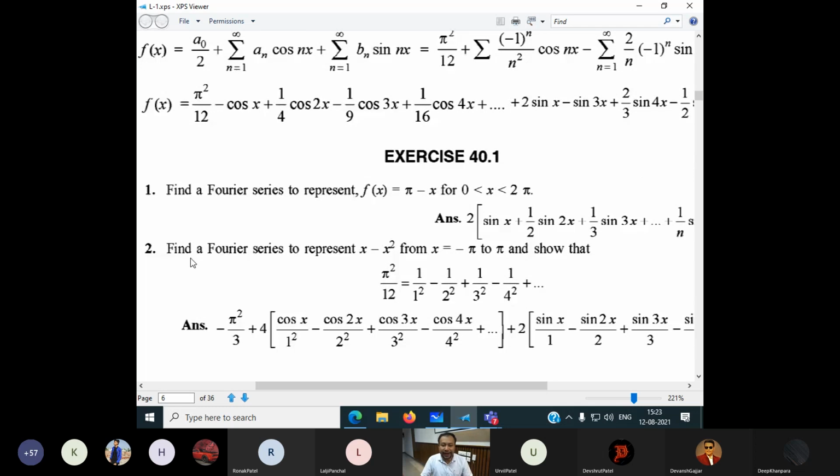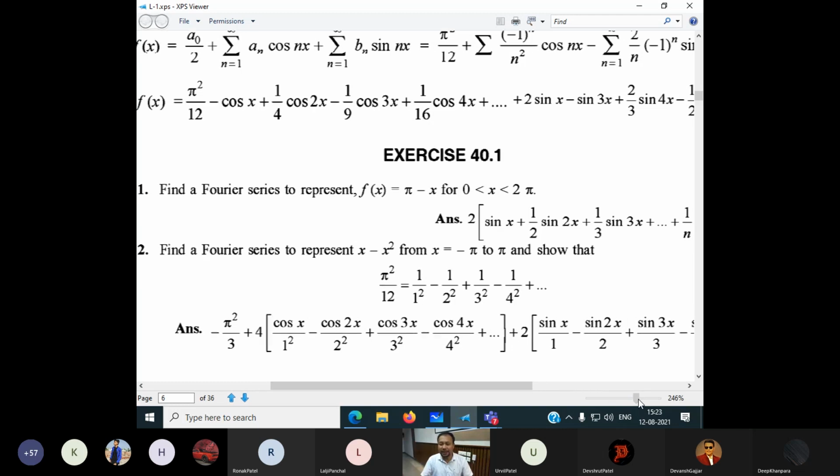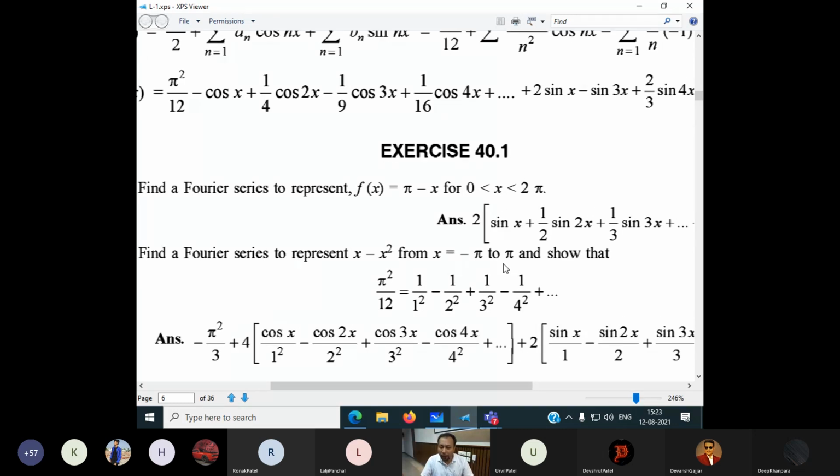Second question here: find a Fourier series to represent x minus x square from this limit to that limit. So the functions are almost similar. In the previous one it was x plus x square, now it is x minus x square, and the limit is also the same here. So the first part is very simple. Again, we need to find our A0, AN, and BN. Then we have to put the values of A0, AN, and BN. After putting these, we can get one equation which is called a Fourier series. Now keep some equation number here.